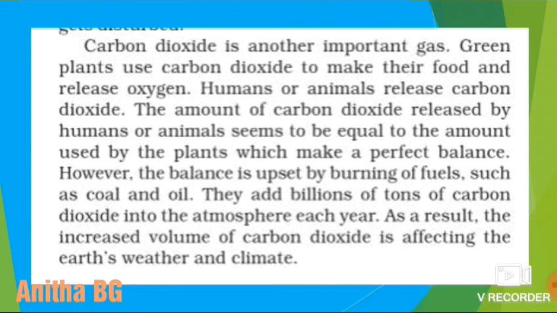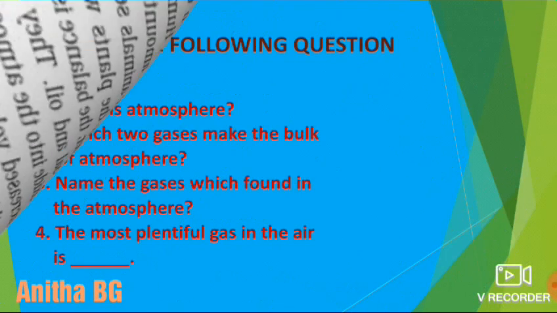It is an important gas, and green plants use carbon dioxide to make their food and release oxygen, and humans and animals release carbon dioxide. The amount of carbon dioxide released by humans and animals seems to be equal to the amount used by the plants, which makes the perfect balance. So these are the constituents of the air.